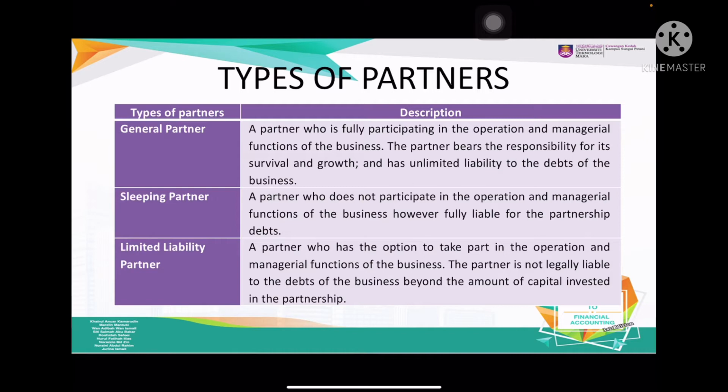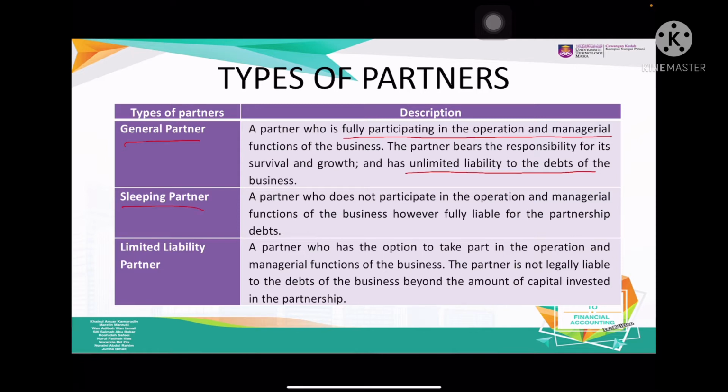Alright, so basically we have three types of partners. Number one is the general partner. So what is the general partner? The general partner is fully participating in the operation and managerial functions, right? And the other keyword is they have unlimited liability for the debt of the business. So a general partner fully participates in operation and management, and they also have unlimited liability.